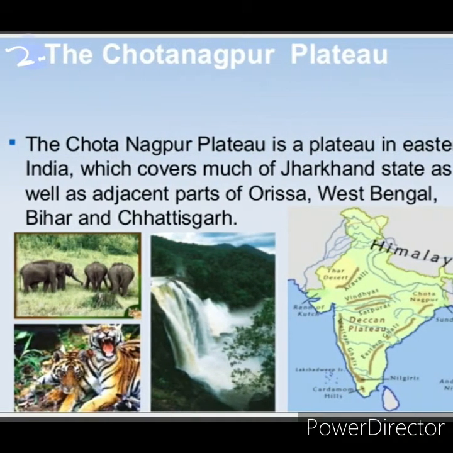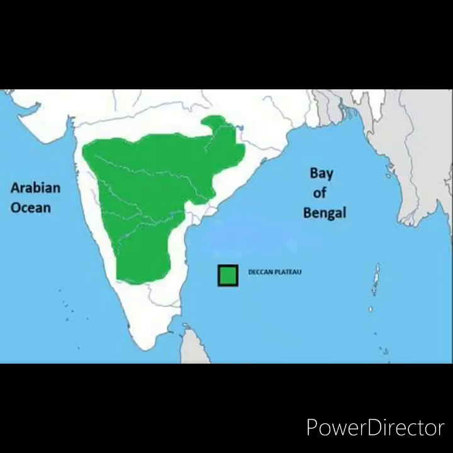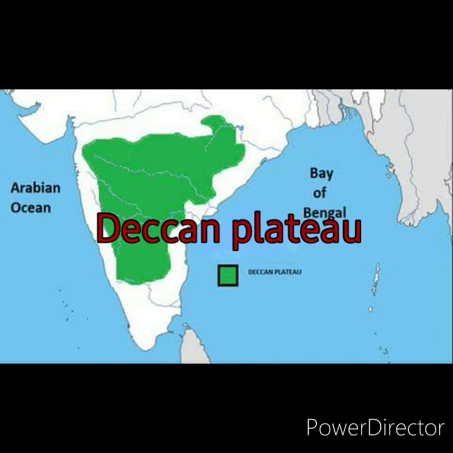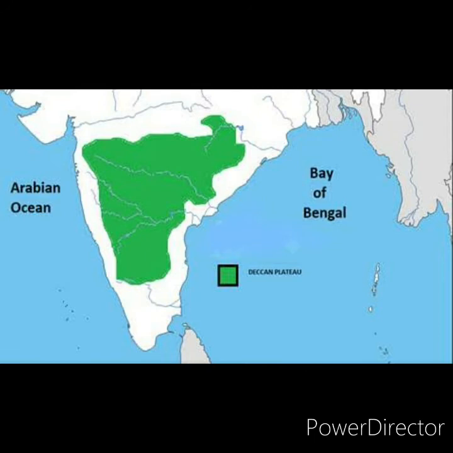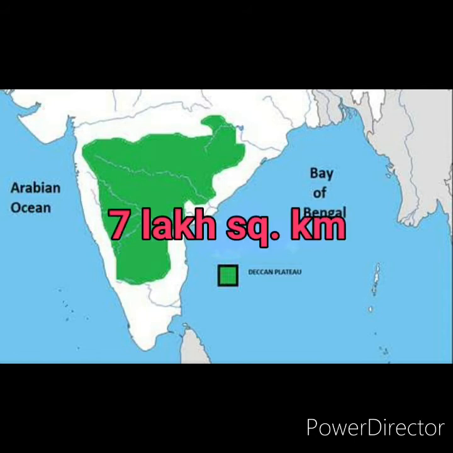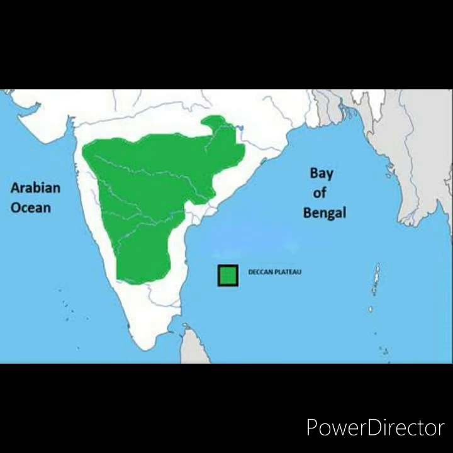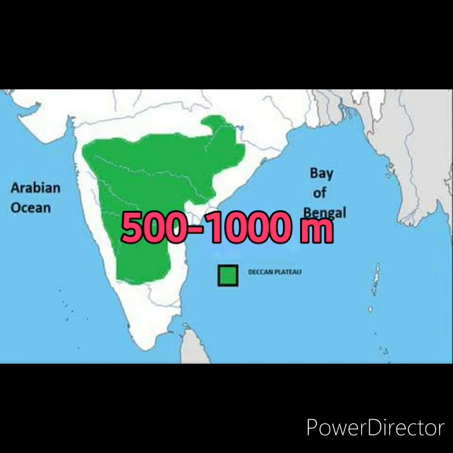Next, we will learn about the Deccan Plateau. The shape of this plateau is roughly triangular. One of the sides of this triangle is marked by the line joining Kanyakumari with Rajmahal Hills, and this line passes through the Eastern Ghats. The second arm is marked by the Satpura range. The third arm is marked by the Western Ghats. The area of the plateau is about 7 lakh square kilometers and the height ranges from 500 to 1000 meters above sea level.